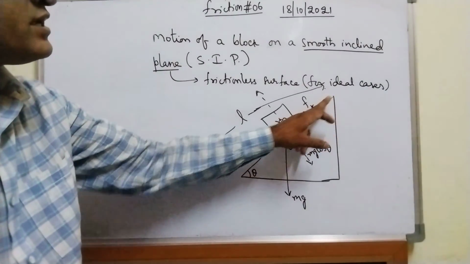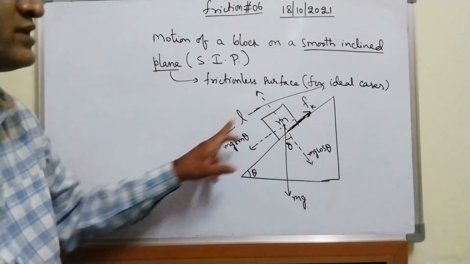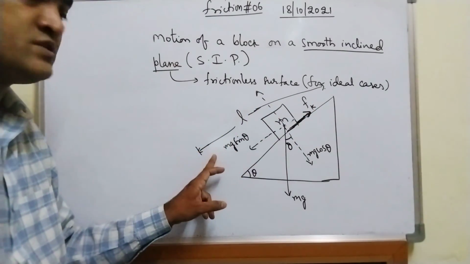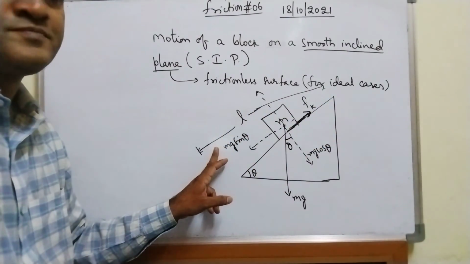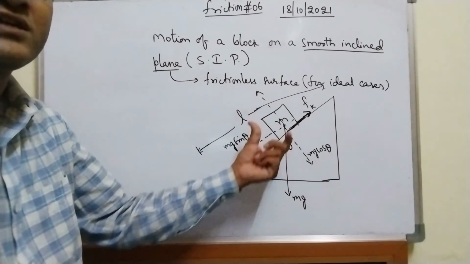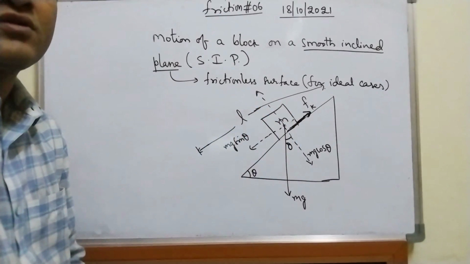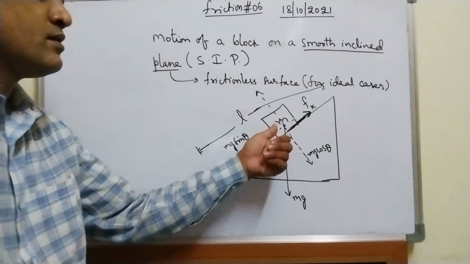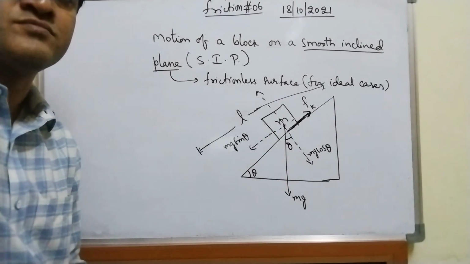Here I am considering an inclined plane of length L. On the smooth inclined plane, I have placed a block of mass M. Just hold on.